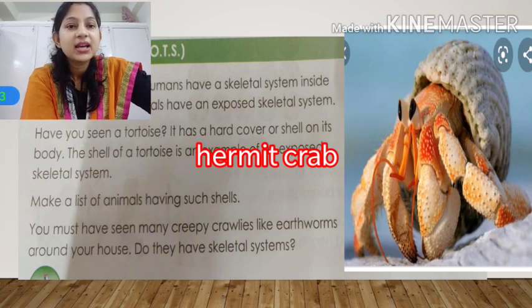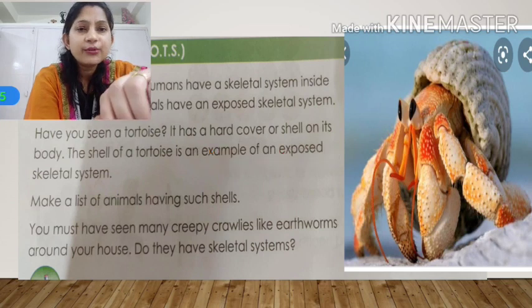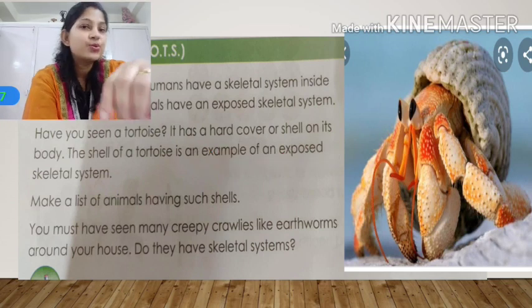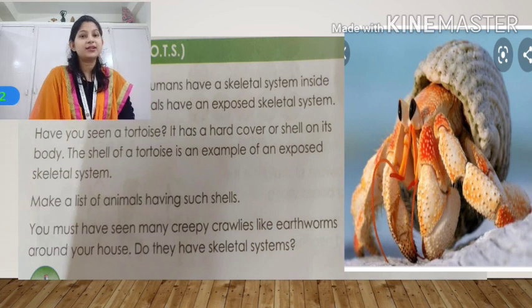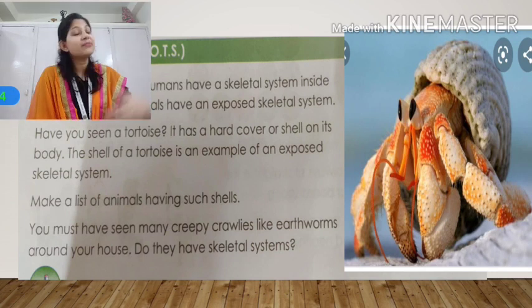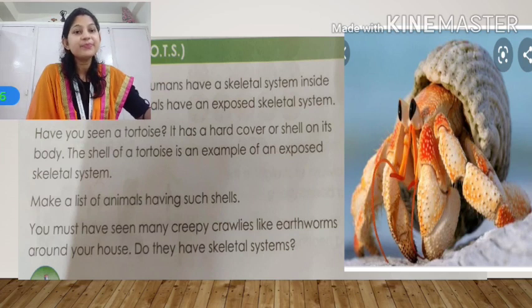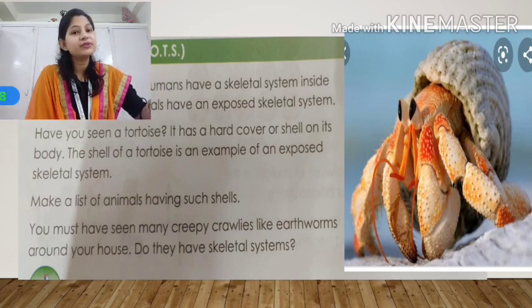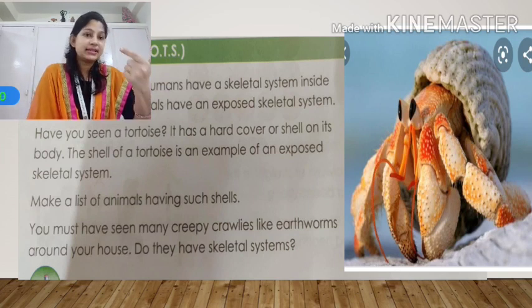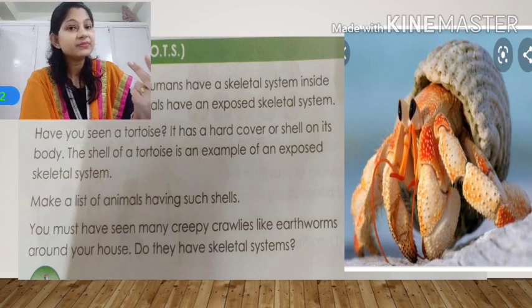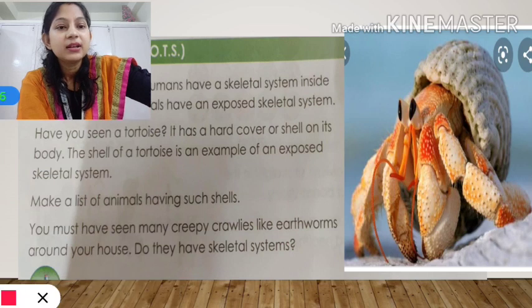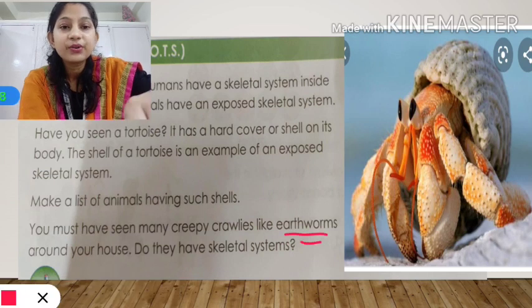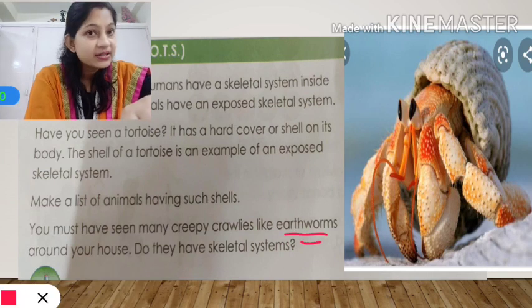Now let's see here. Until now we have dealt with animals which have a skeletal system, some inside the body like human beings, some with an exposed skeletal system outside the body in the form of a shell, like tortoise, snail, hermit crab. Now we come to an animal like the earthworm. You may have seen an earthworm.